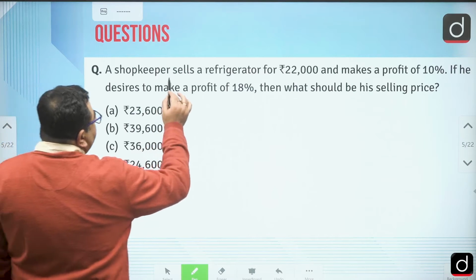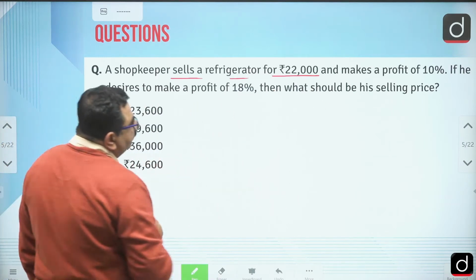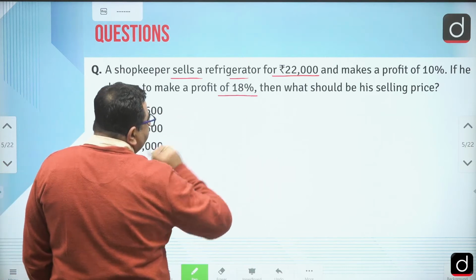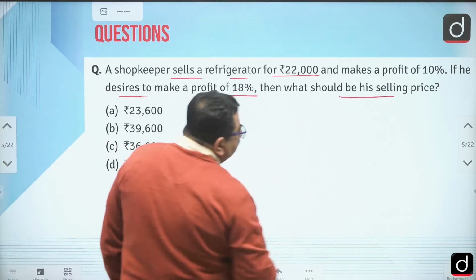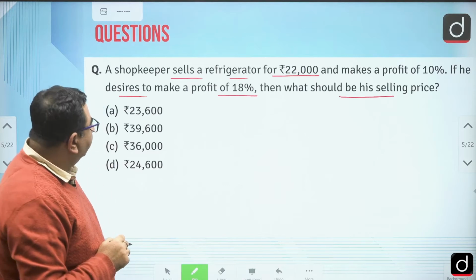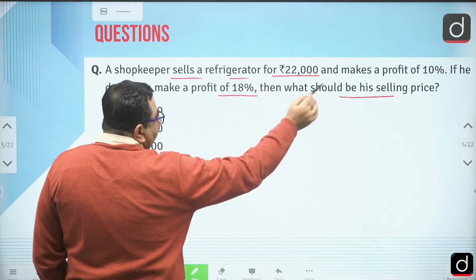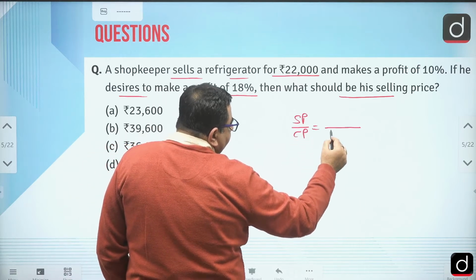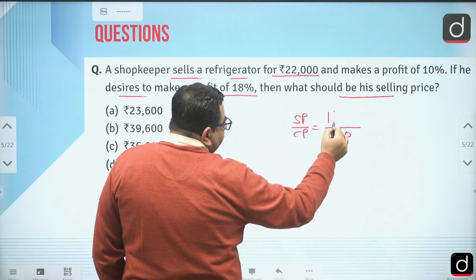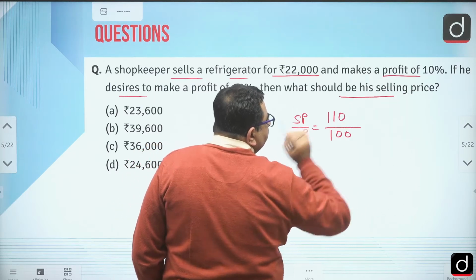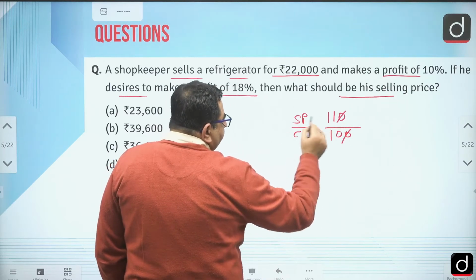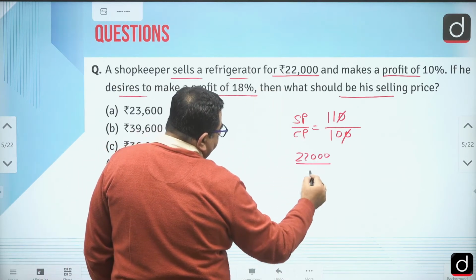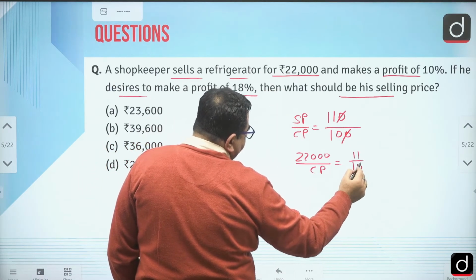A shopkeeper sells a refrigerator for 22,000 and makes a profit of 10%. If he desires to make a profit of 18%, then what should be his selling price? Pretty easy question. This is the selling price and profit is 10%. So again, can we write SP by CP? If cost price is 100, then selling price would be 110 for the profit of 10%, so this is the ratio. Now selling price is given as 22,000, so 22,000 by cost price is equal to 11 by 10.